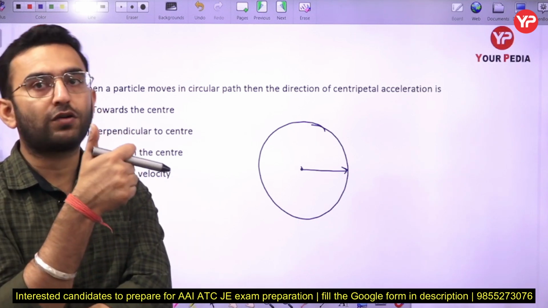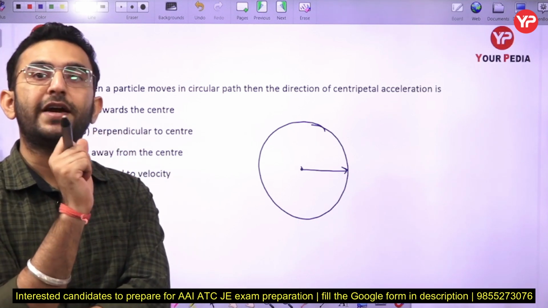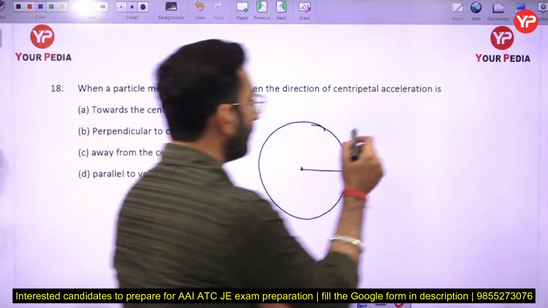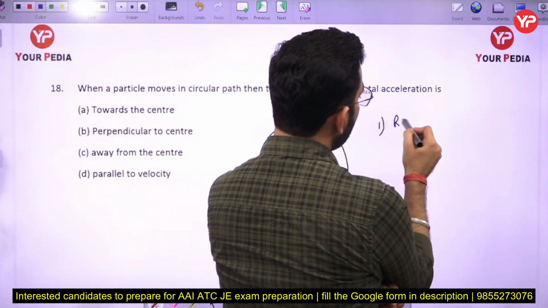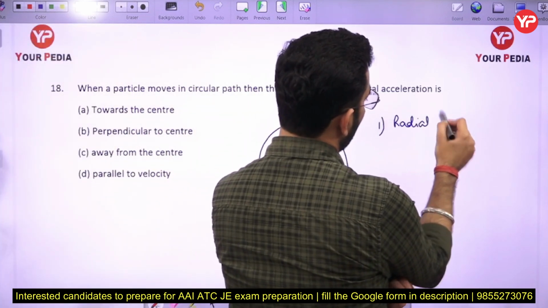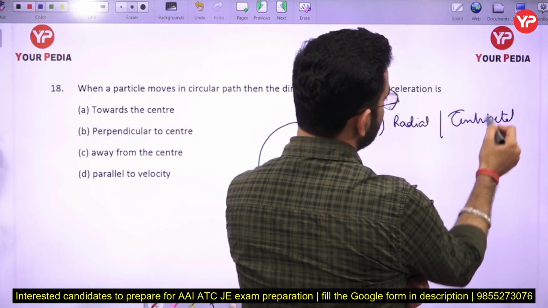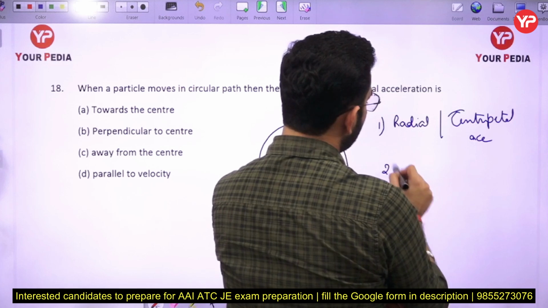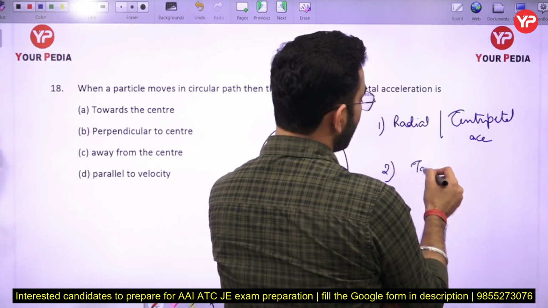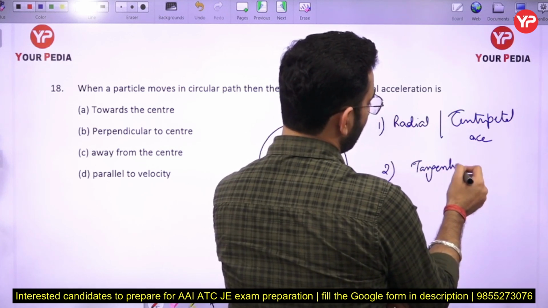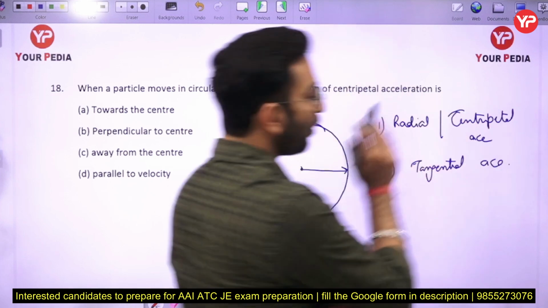The first one is the radial or centripetal acceleration, and the second one is the tangential acceleration. Just always remember that part.